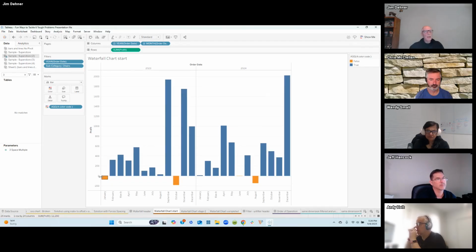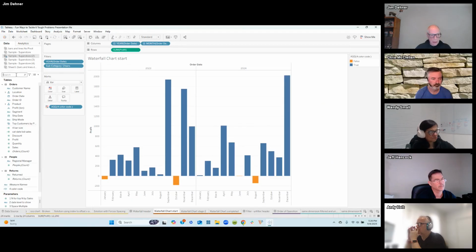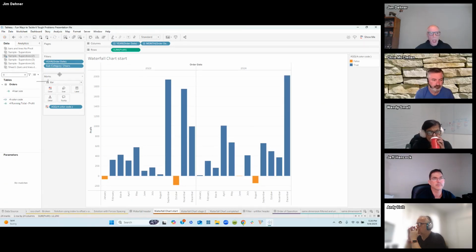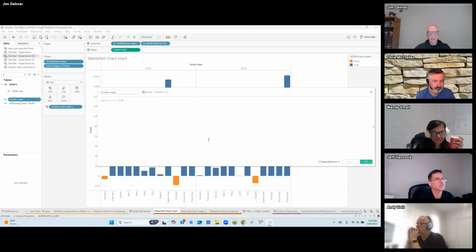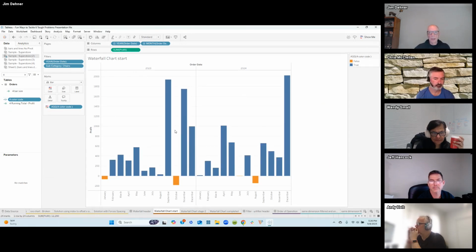We're going to use profit, and all I've done here is look at the profit. And I've added a color code, and this is nothing more than just something that says, look, if the sum of the profit is greater than 0, return a true, and the trues are going to be blue, and the falses, or the negative values, are going to be orange. And that's what our chart looks like.